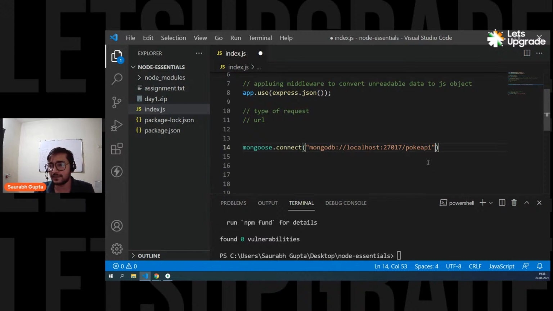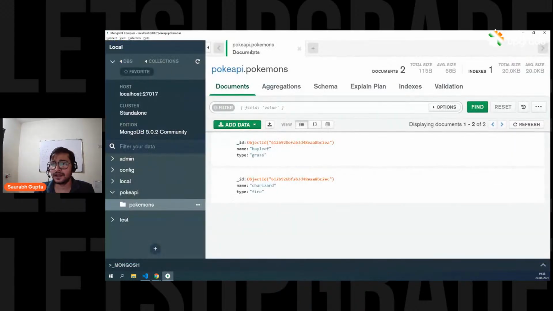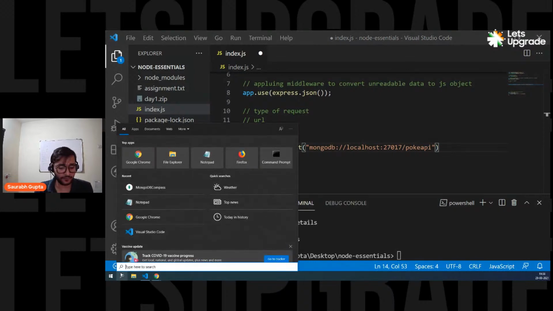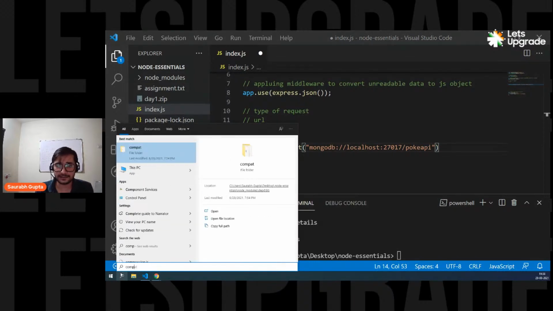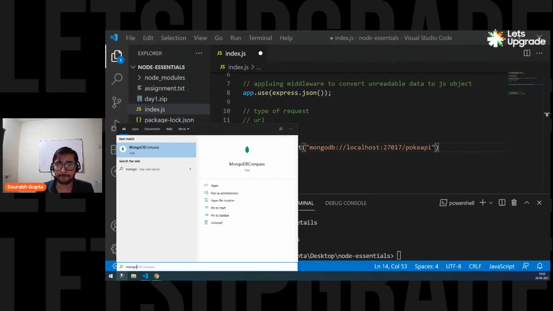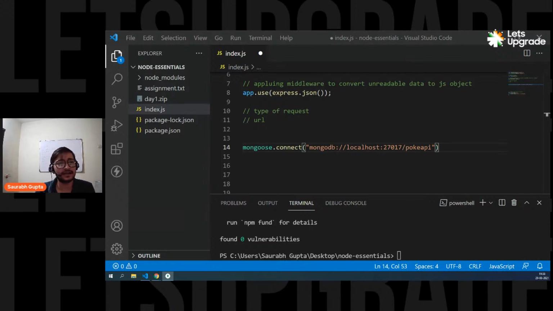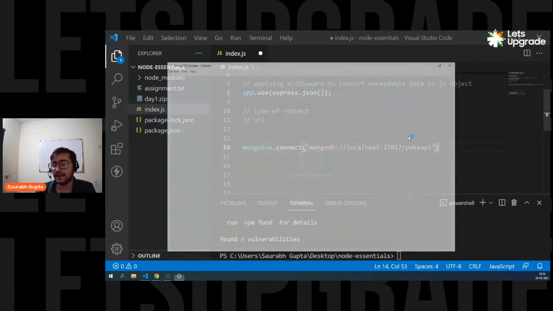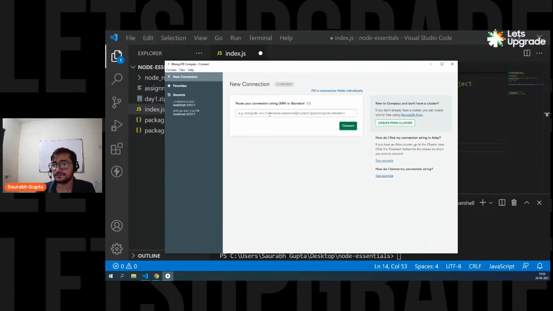How to get the link of the database? Okay, fine, I'll tell you. When you open your Compass, let me open it again for you, it is written there. You can see it. See this? But it also has a username and password, and you don't need that much. So that's how you write the URL.